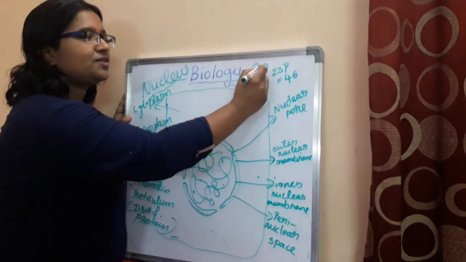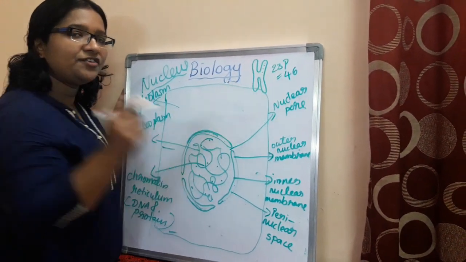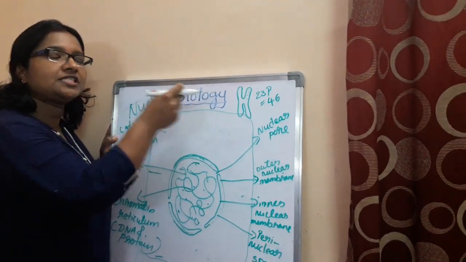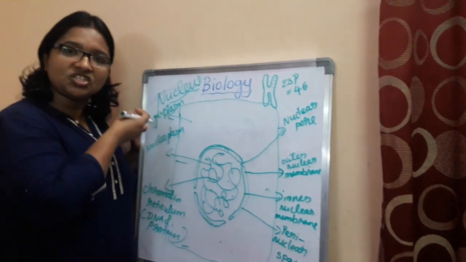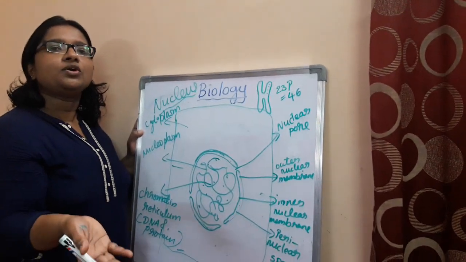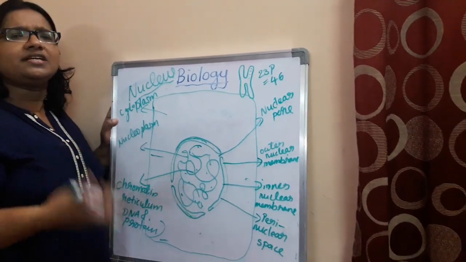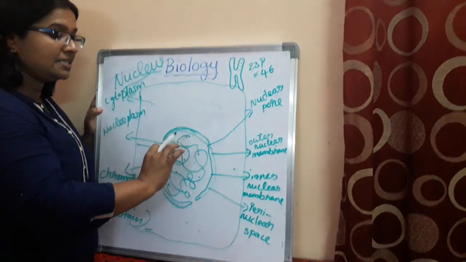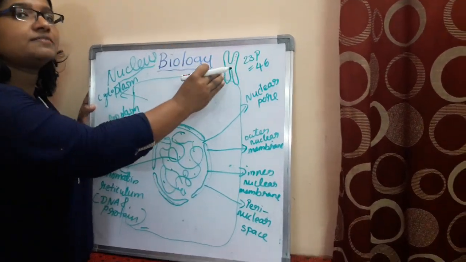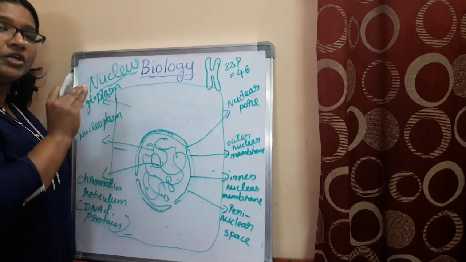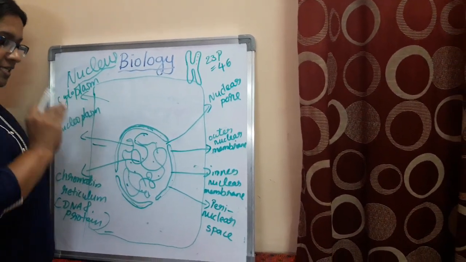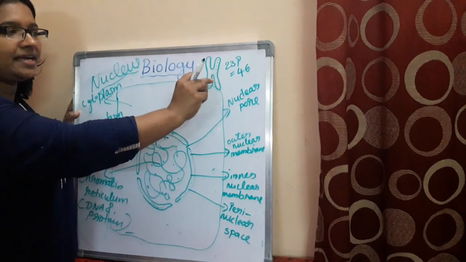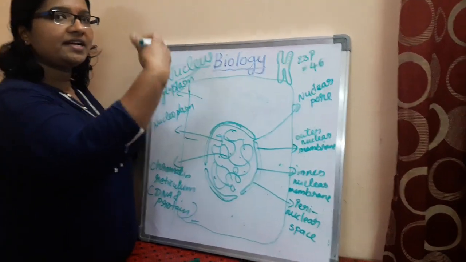Okay, and you know that chromosome has genes, am I right? For each and every character you have, every feature you have, you have genes on that. For example, your hair color, hair nature, what characters you have, whichever features you have, for that you have genes on the chromosome. Don't forget, these are one or the other forms, the chromatin and the chromosome. Chromatin you could see in case of a non-dividing cell, and once the cell starts to divide, chromatin will condense and it forms the chromosome. Okay, and the further details of the chromosome you'll be learning later.